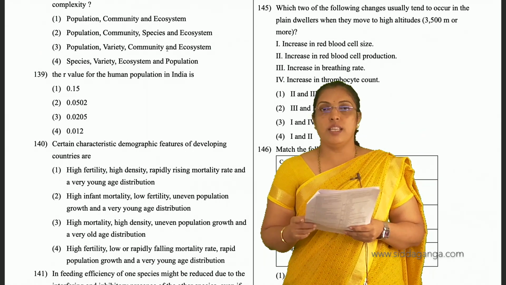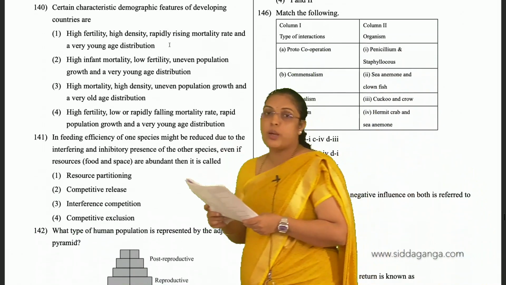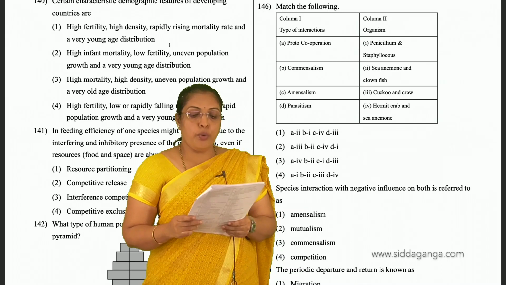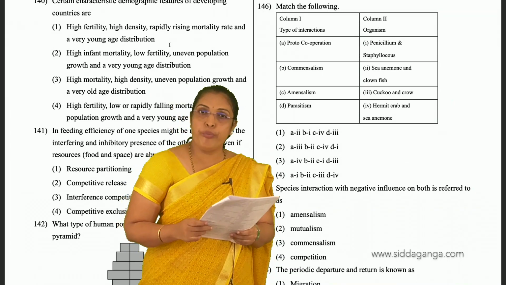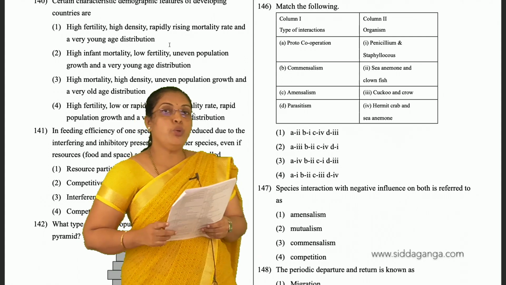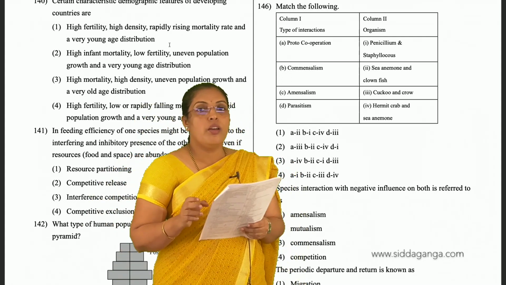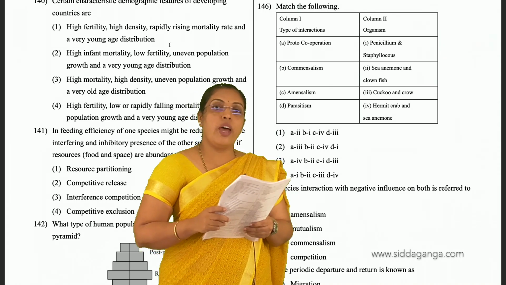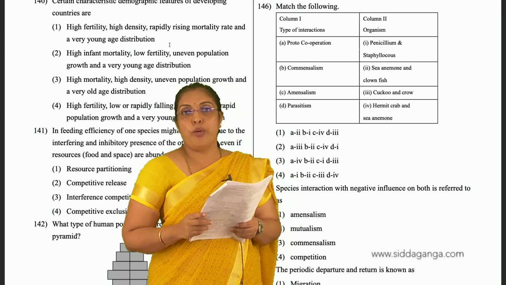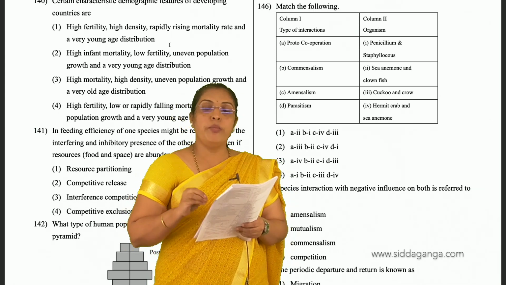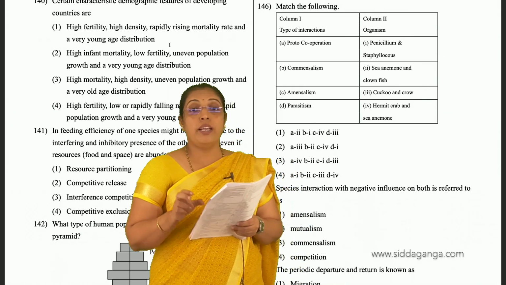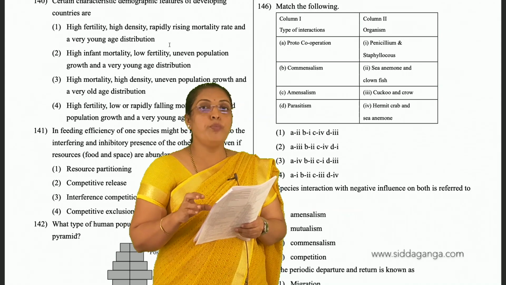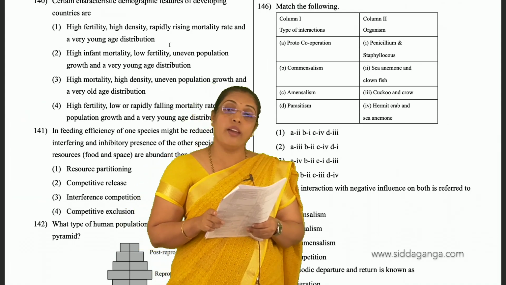So in 146, in this type of interaction, proto-cooperation is given. Proto-cooperation means it is a type of mutualism. In mutualism we saw the wasp insect and fig inflorescence. Without the wasp, the fig inflorescence will not pollinate. The two are very much important for each other's survival. But proto-cooperation is a type of mutualism that need not be compulsory.